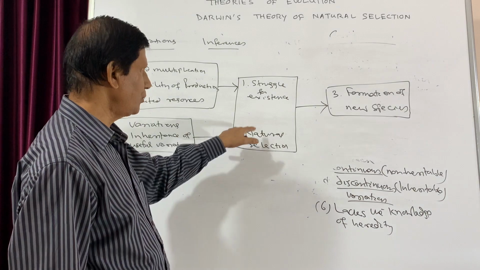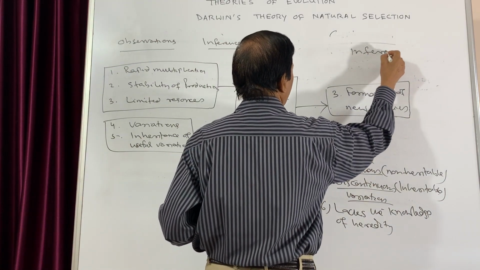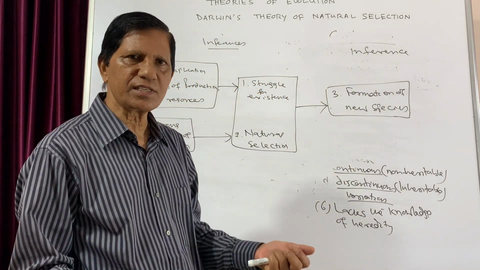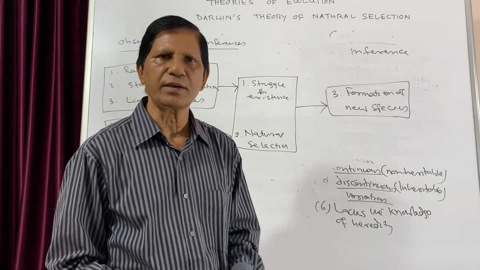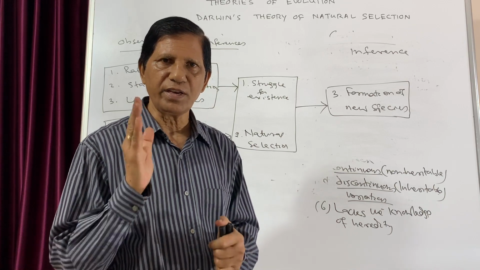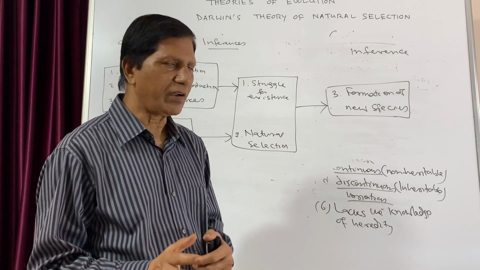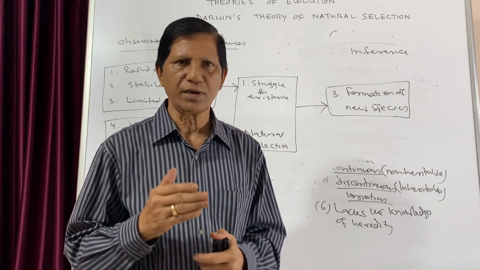And from these 2 inferences, the third inference is formation of a new species. So these things we have discussed in detail, and this is the summary. In this way also you can easily remember. And Darwin's theory of natural selection is very important from the examination point of view. So I hope now you have a very clear understanding of Darwinism or Darwin's theory of natural selection.